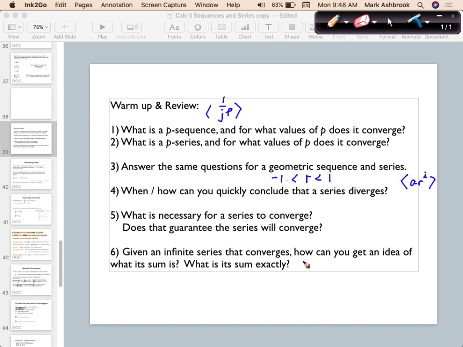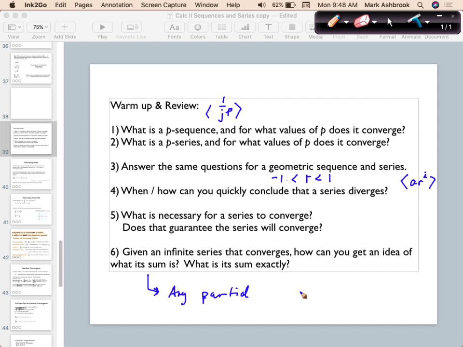Now, if I have an infinite series that converges, how can we get an idea of its sum? Where is Jason Alexander? Different Jason. All right, what about Tristan? Yes. If it converges, you can get an idea of what the sum is by taking the sequence of partial sums and going somewhat far into the sequence. Really any partial sum, yeah, exactly right. Any partial sum is some kind of approximation for the series.